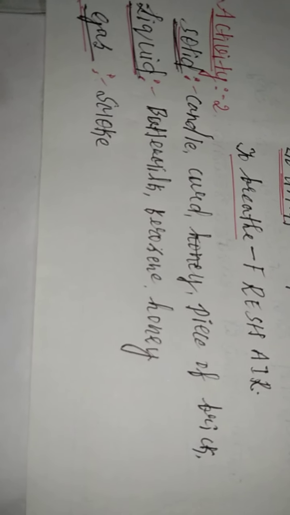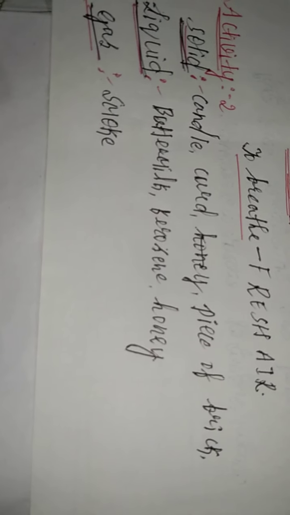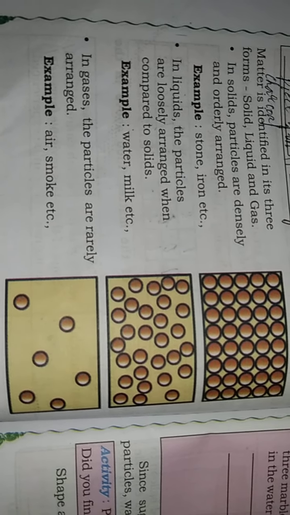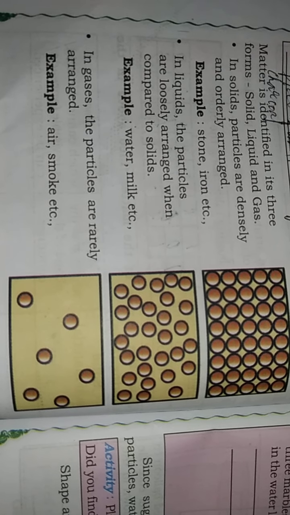I will once again repeat it. Candle, curd and piece of brick are examples for solid state. Buttermilk, kerosene and honey are examples for liquid state. Charcoal is an example for solid state, and smoke is an example for gaseous state. Here matter is identified in its three forms: solid, liquid and gas.